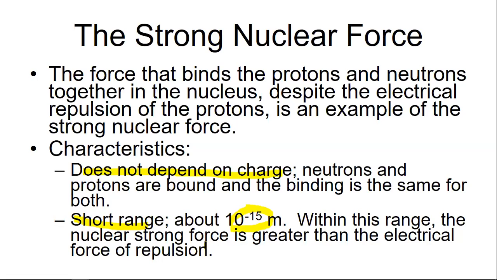Within this short range, the strong nuclear force is greater than the electrical force of repulsion.